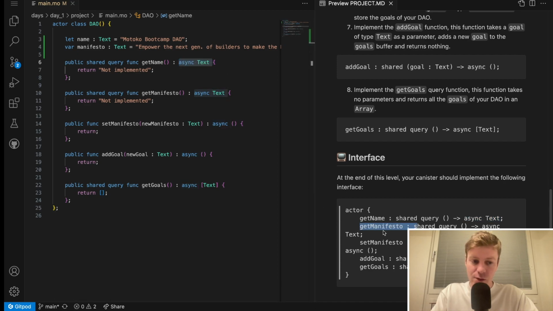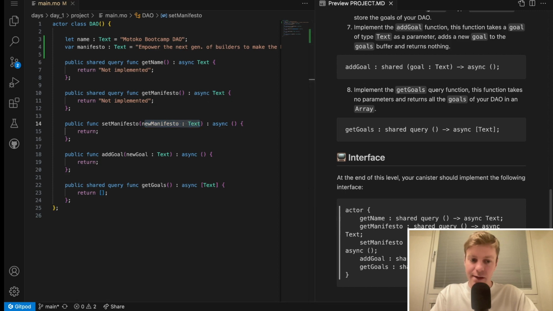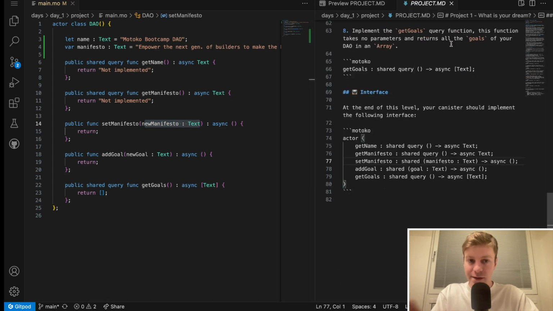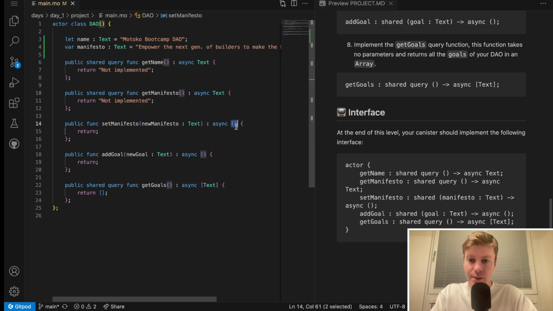Get manifesto is similar and looks similar here as well. Set manifesto is slightly different this time. It's not a query, and also we have one argument, manifesto. It doesn't matter if the argument name is not the same here and here. This is not a problem. The only thing that needs to be the same is the type of those arguments. So this is a text, and also the return value is the unit type in both cases.